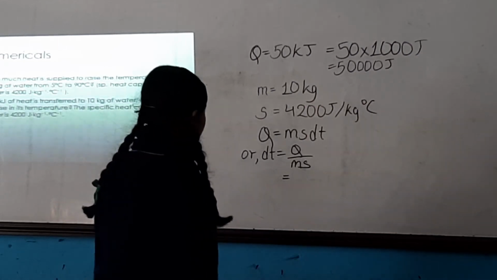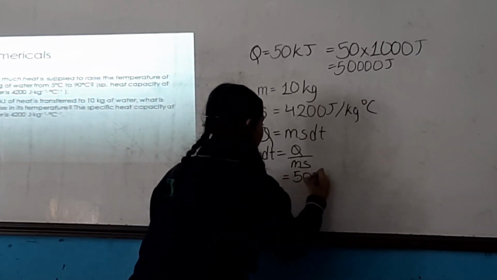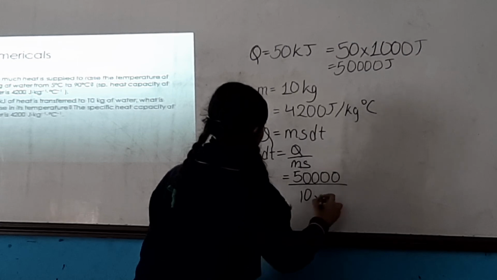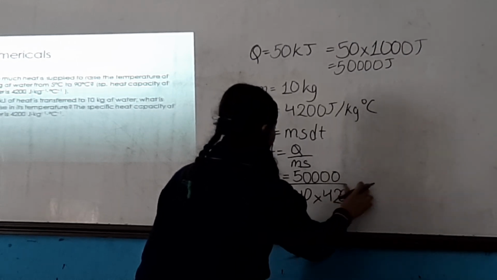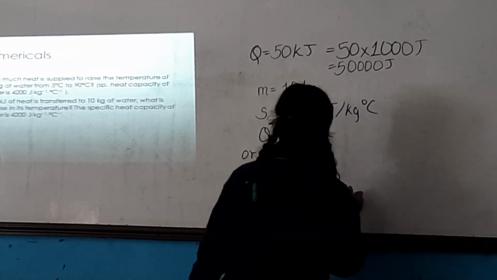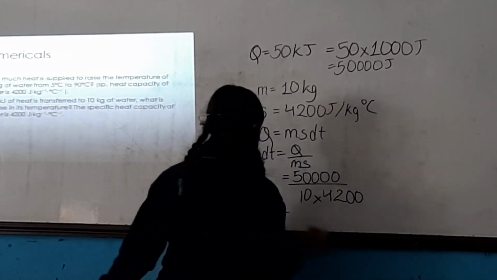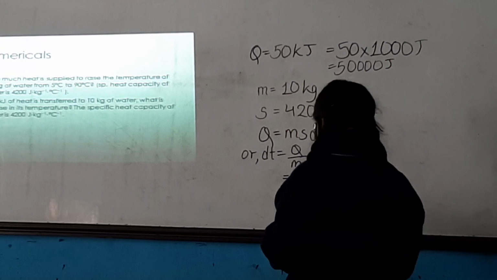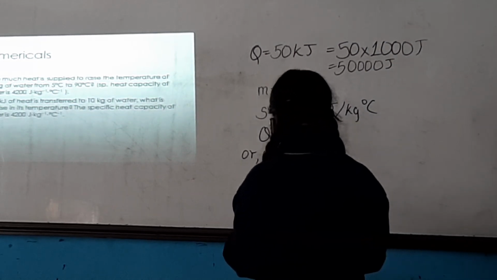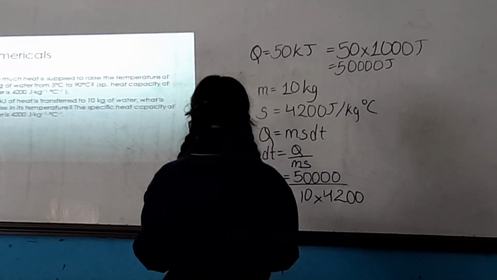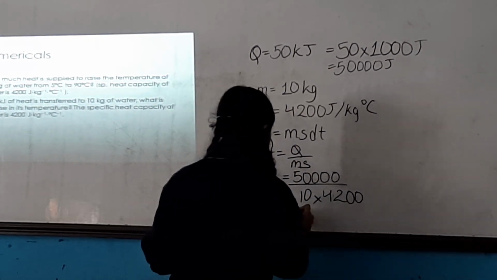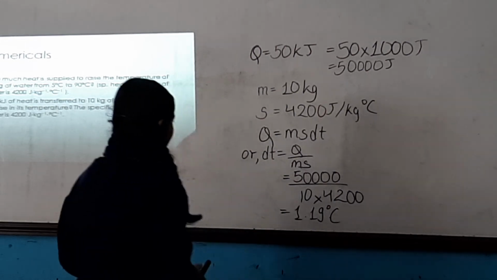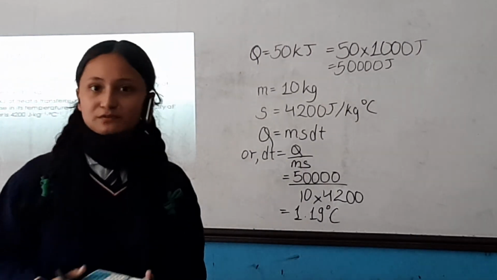Now putting in the value of Q, and we have got the change in temperature, which is 1.19 degree centigrade.